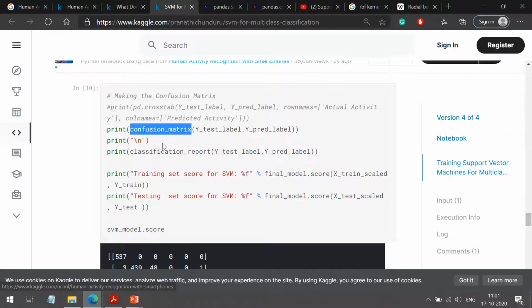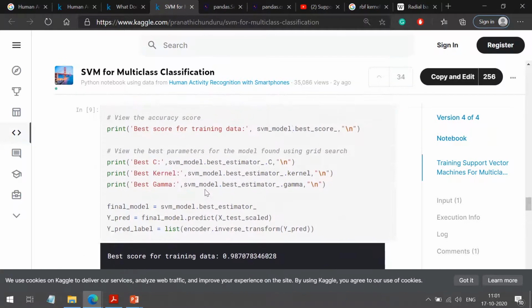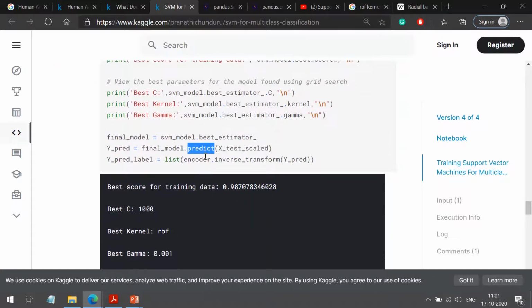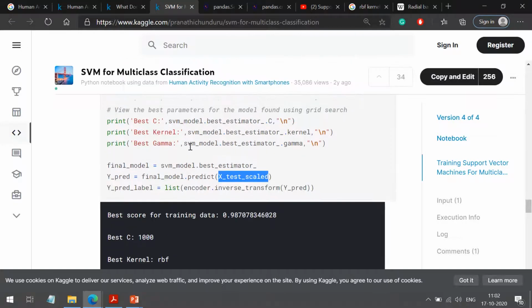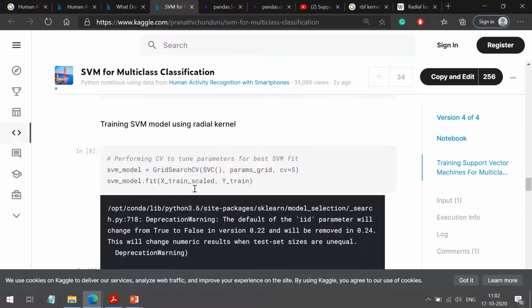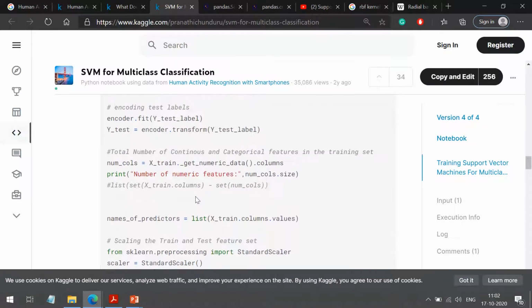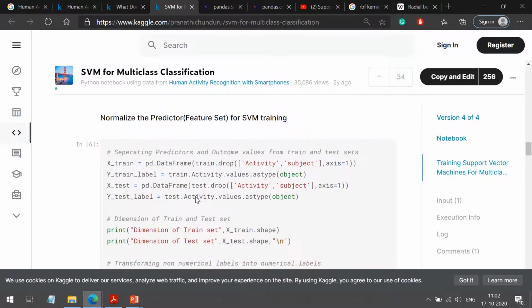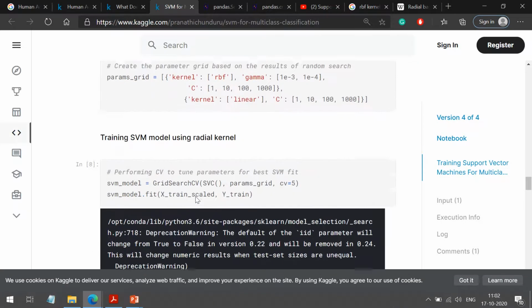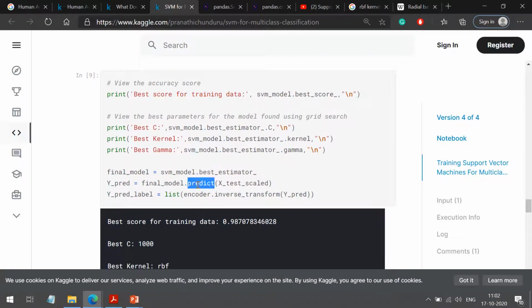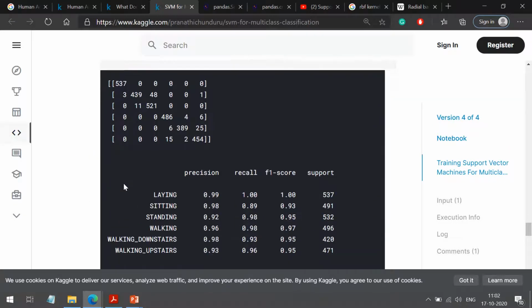Here I am printing the confusion matrix. Yes, here I am executing a predict function. So now I am testing my model. I am giving my X test scaled version. Here I think they have done a scaling, somewhere here they have done the scaling. Now I am using a predict function for evaluating my model. I am passing my test records, and I am getting a prediction. Then I am printing my confusion matrix.